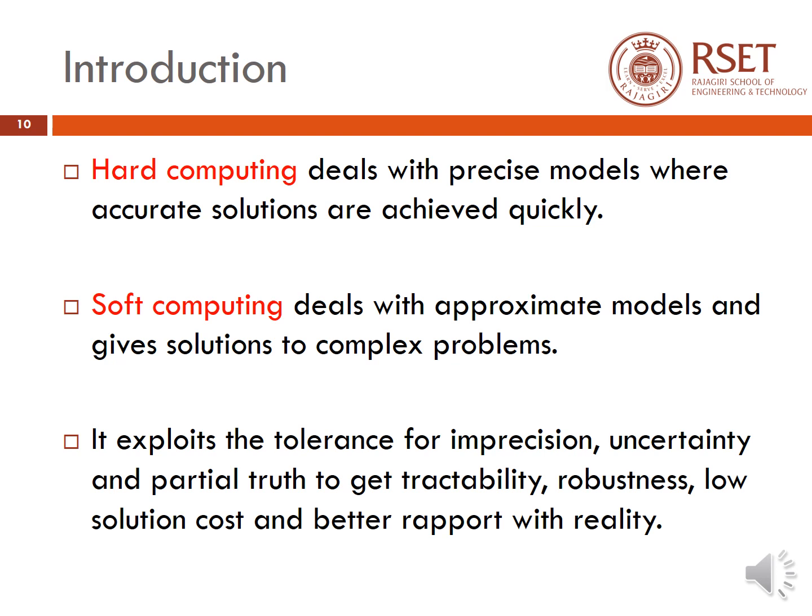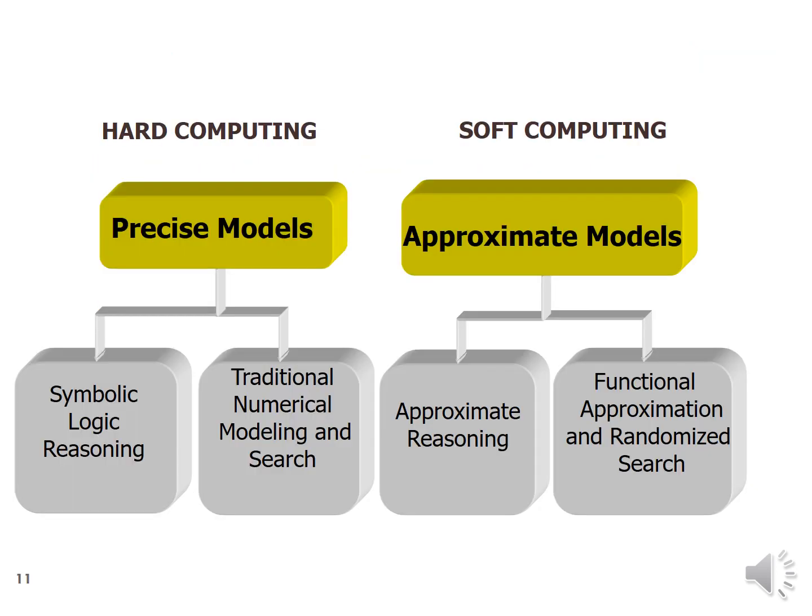But the ultimate aim is a low solution cost and better rapport with reality. And in this particular module, we are going to have an introduction to the term soft computing. So this is a diagrammatic representation of hard computing and soft computing. Hard computing follows precise models, that is, it uses techniques like symbolic logic reasoning, traditional numerical modeling, and search, etc. Whereas soft computing is concentrating on approximate models, and it uses techniques like approximate reasoning, functional approximation, and randomized search.